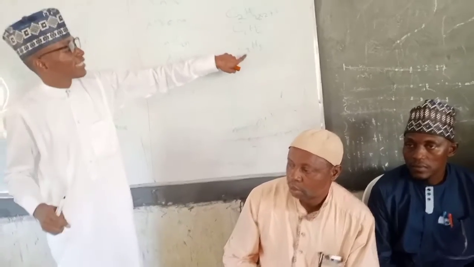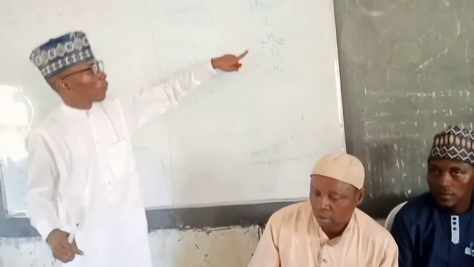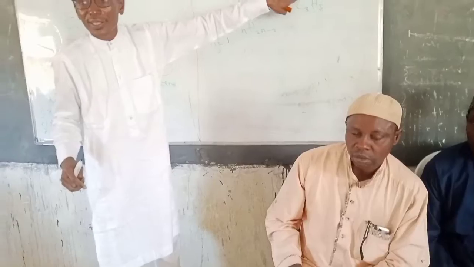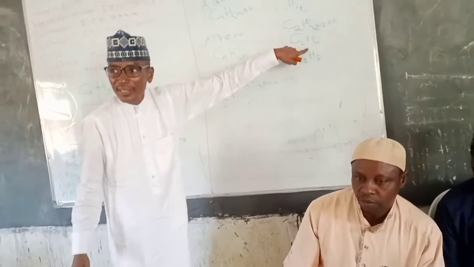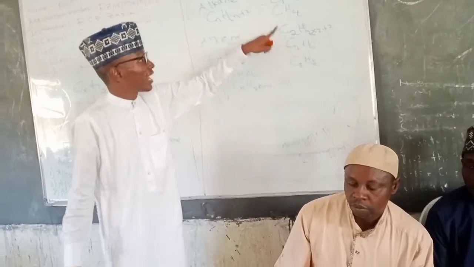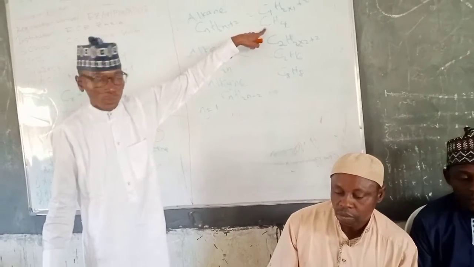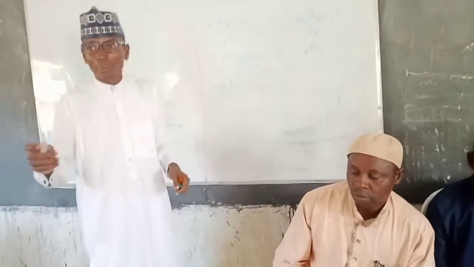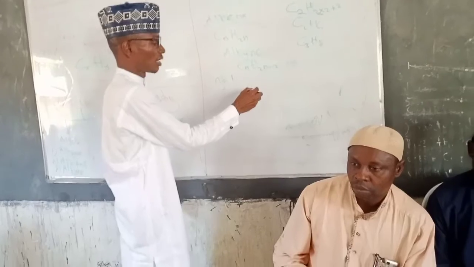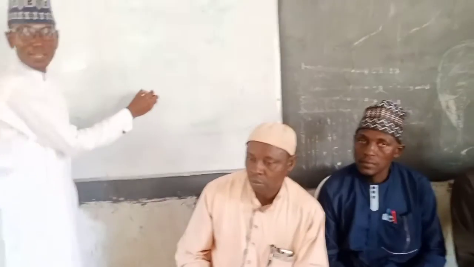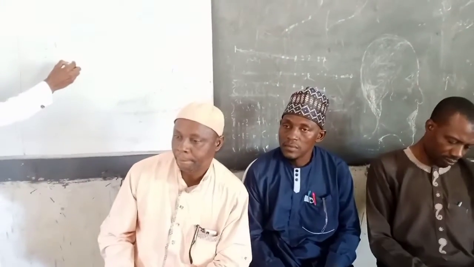The molecular formula is C3H8. The molecular formula for ethane is C2H6. Are we together? Yes. Then the molecular formula of the first member is CH4, right? Yes. Okay. Who can tell me the molecular formula for the next member, which is number 4? Can someone tell me the molecular formula of the number 4 member?